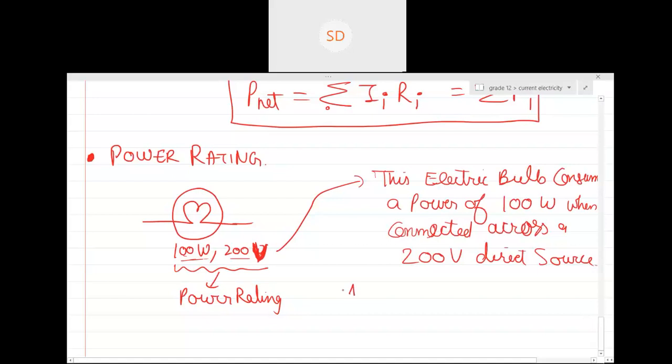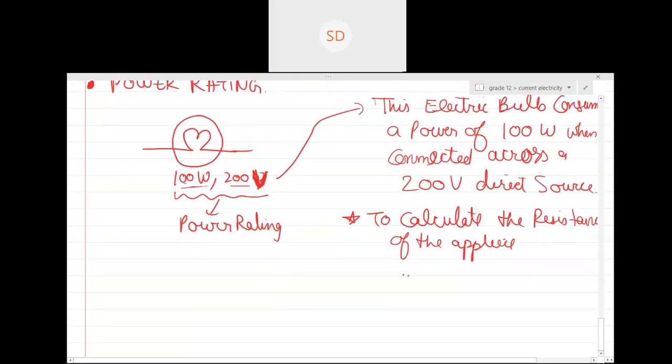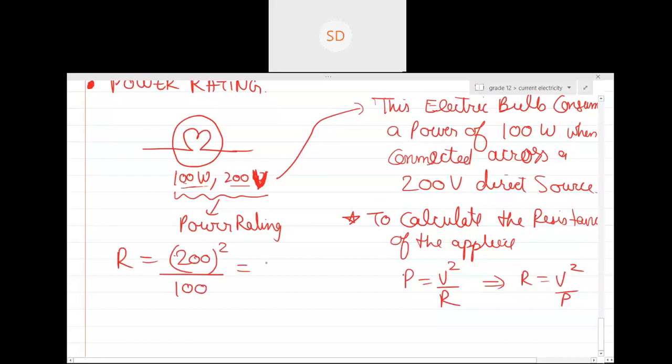Sir, what is the importance of this power rating? The importance is only one thing, to calculate the resistance of the appliance. For example, we know that power is basically V square by R. You know this particular thing, power across a resistor is like this. So R is basically V square by P. So can you see over here, the resistance of this bulb can be calculated by 200 square divided by 100, which is basically how much? 400.